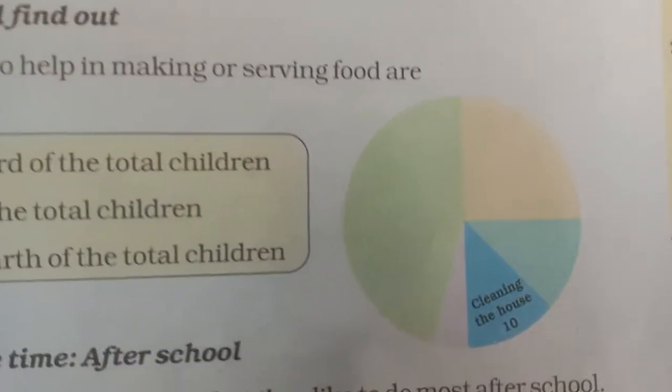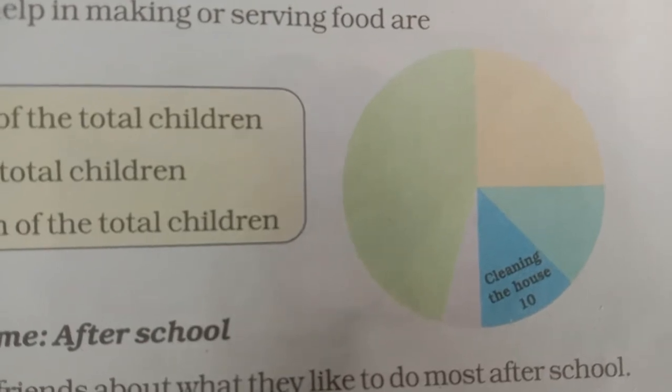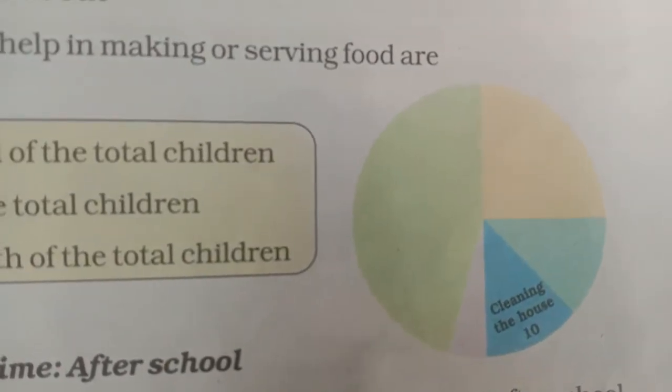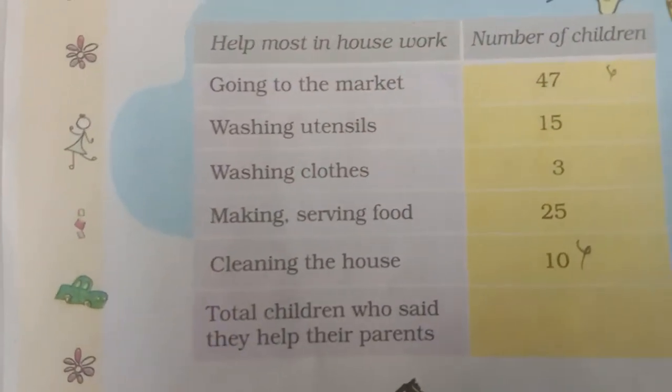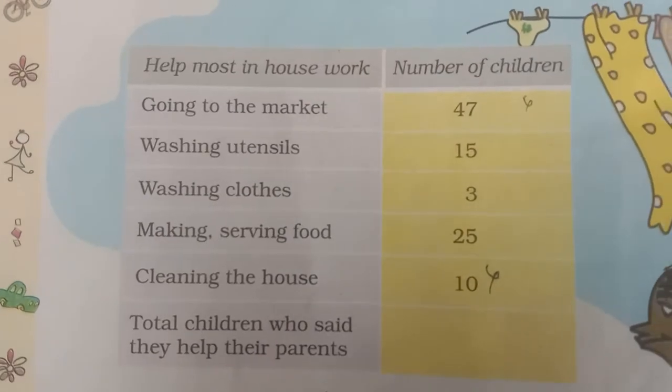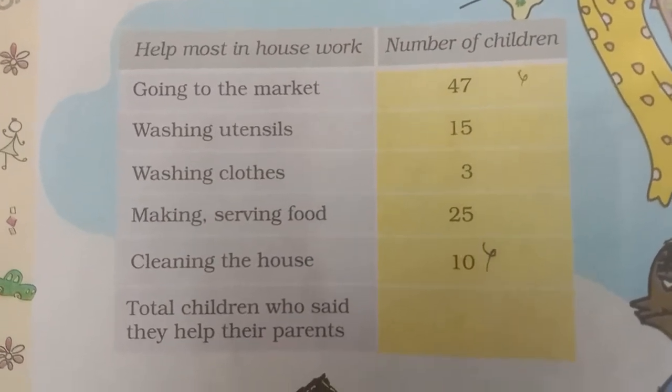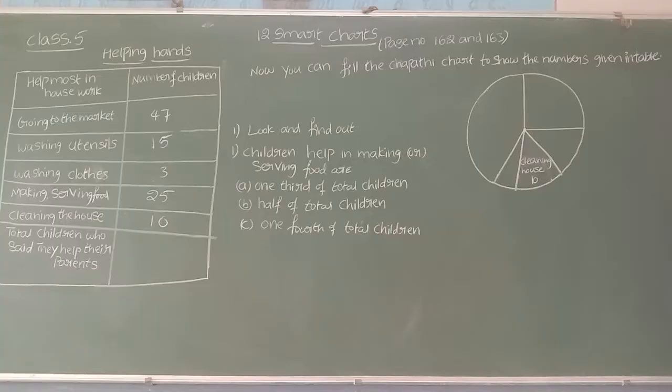Here you can see the chapati chart. One part is already filled. We need to fill the remaining parts with the help of the information they gave in this table. Okay children, let us fill the chapati chart with the help of this table.